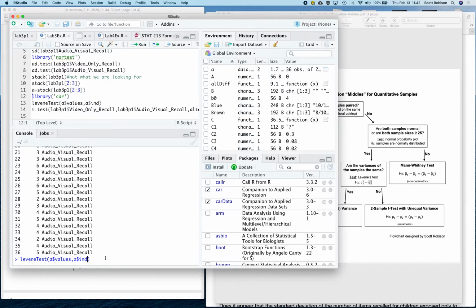Then I can just press enter, and I'm going to get an F test statistic, a p-value, and here are the degrees of freedom.